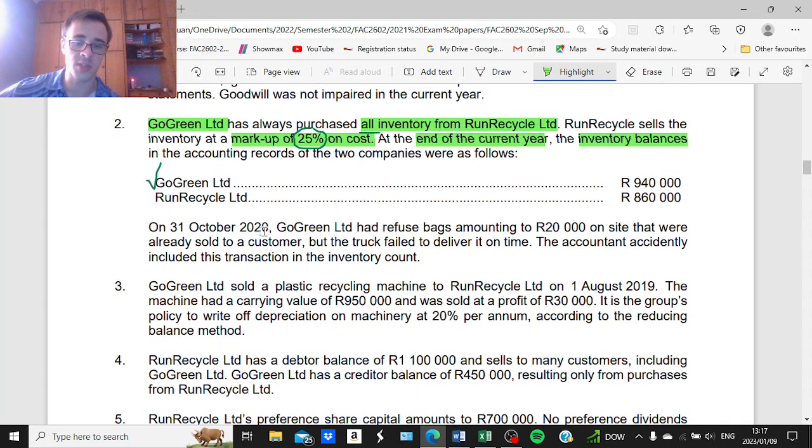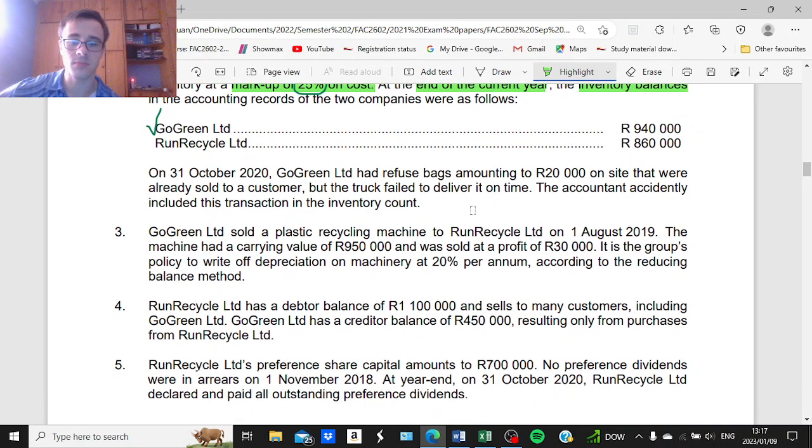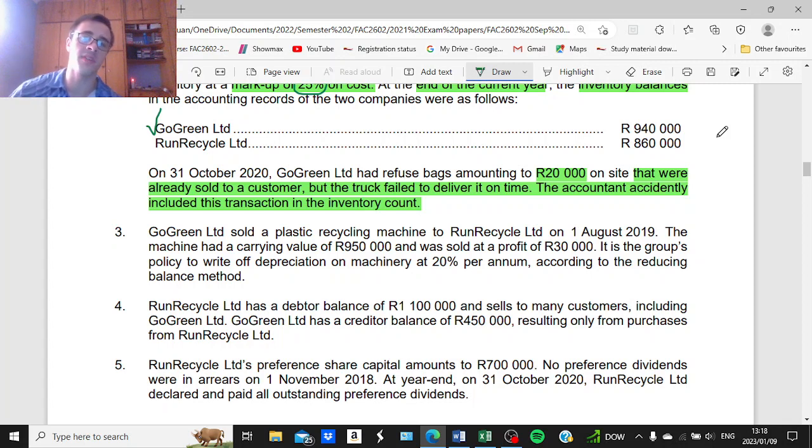So on the 31st of October 2020, financial year end, Go Green Limited had refuse bags amounting to 20,000 Rand on site that were already sold to a customer, but the truck failed to deliver it on time, and the accountant accidentally included this transaction in the inventory count. So the mistake was that the value of 20,000 Rand was considered as part of the inventory count at year end. So in other words, the 20,000 is included in the value of 940,000, but it should not be included because the ownership of that inventory has already passed to a third party.